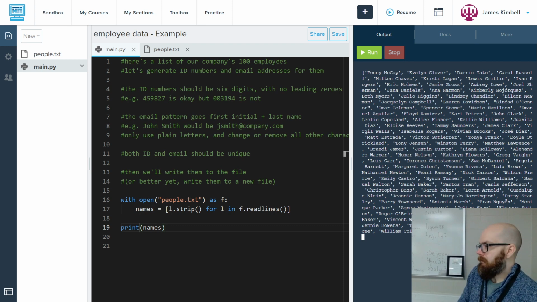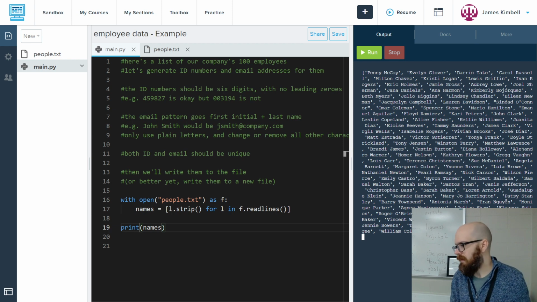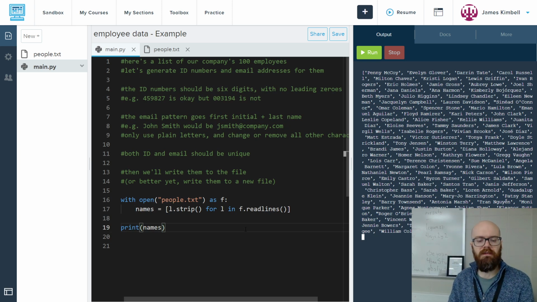So let's do the simple step first, which is to split them one more time and get first and last, because I'm going to use the first and last on our emails to say it's like J Smith or whatever, and I'll probably use them for other things too in the future. If you send out automated emails to your employees, you're probably going to say, hey Sarah, comma, here's your stuff, and the computer would need to have the first name in order to do that. So let's make a little loop.